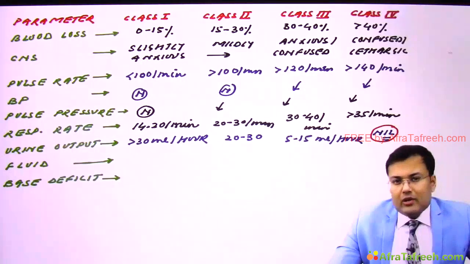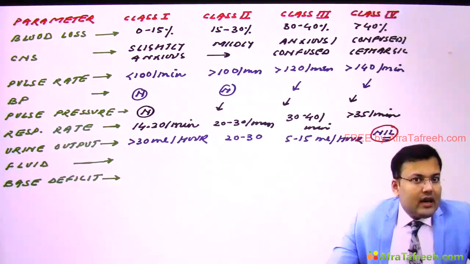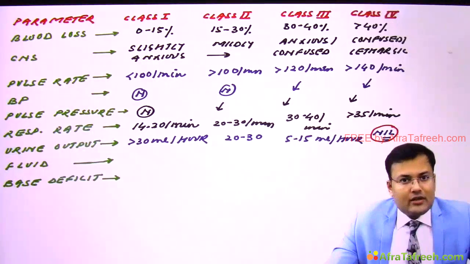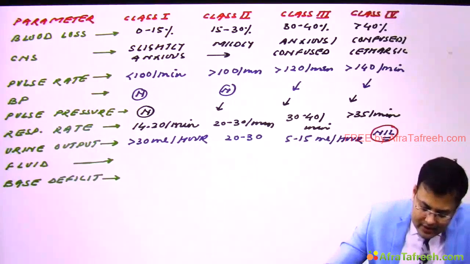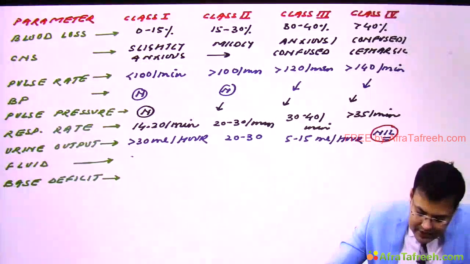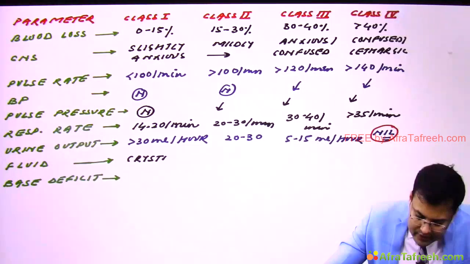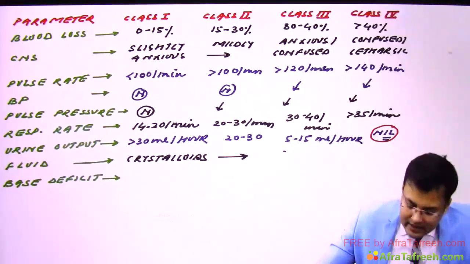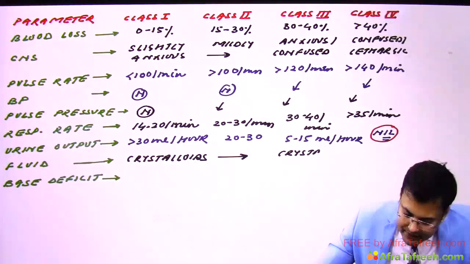So for resuscitation, which fluid should be given? If you're talking about class 1 and class 2, crystalloids are sufficient. But in class 3 and class 4, we have to give blood also with crystalloids. Generally, in class 1 and class 2, we give crystalloids in both, whereas in class 3 and class 4, we give crystalloids plus blood. Clear?